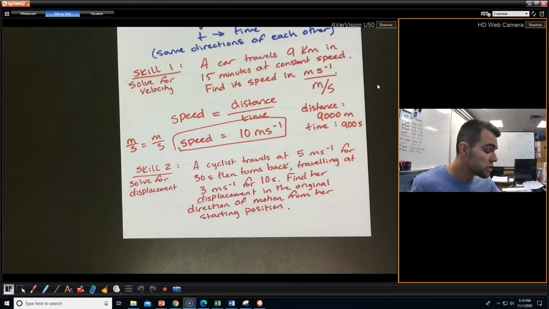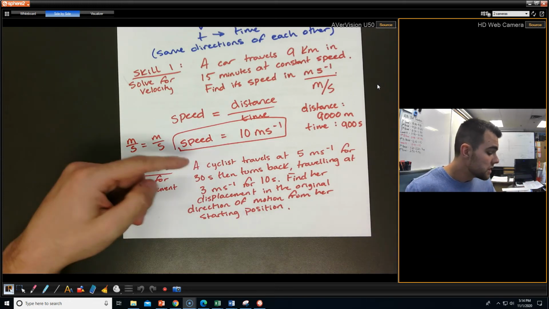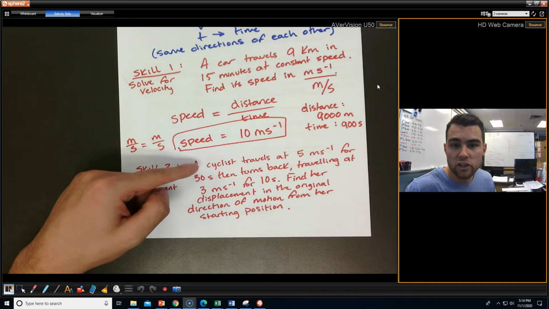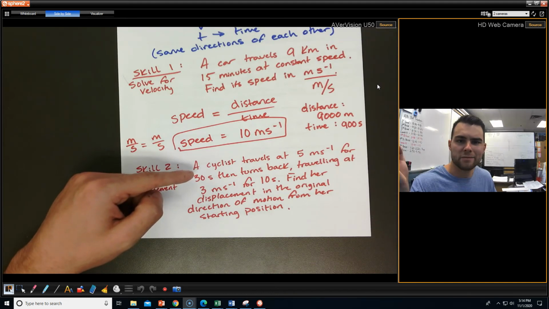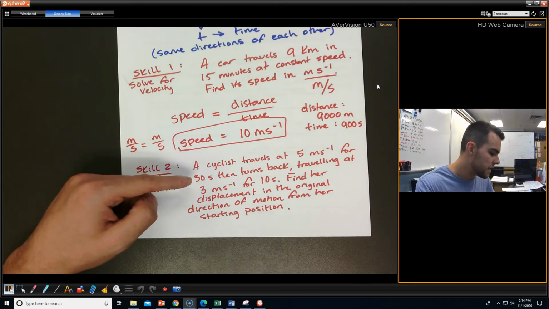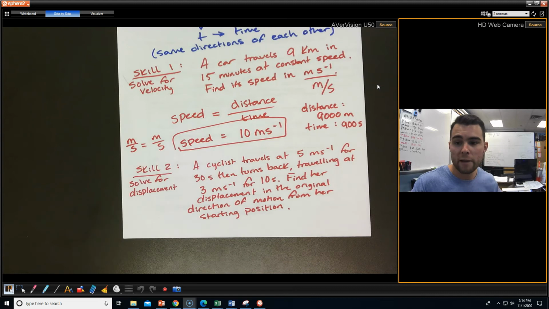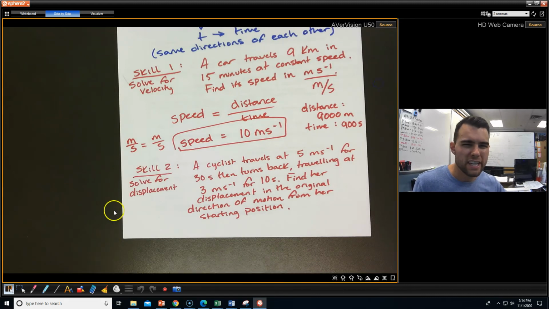So we're going to assume, and this is where we can assume things in these problems, that she's originally traveling in her original direction of motion, because that's what she was doing. We can call that the positive direction, okay? And then when she's coming the other way, we'll call that negative. So let's actually see how to set up this problem.